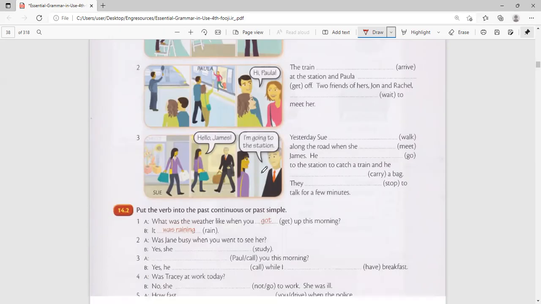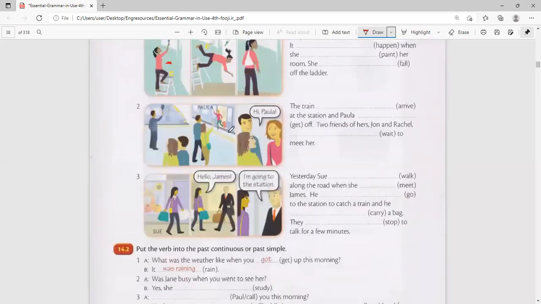So let's now hear from Hamid, number 2. You can see waiting here, train. Now the train is there. Stop. Paula came out. Hi, Paula. Hamid, the train? The train arrived at the station, and Paula getting off the. No, Paula got off. Paula got off. Got off.